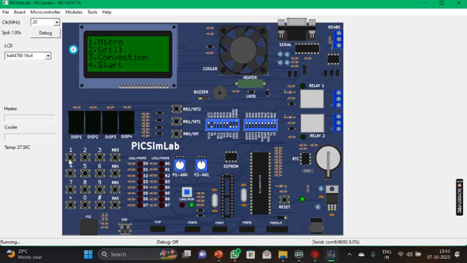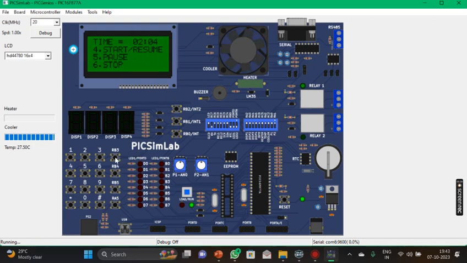See, I'm going to press the key 1 for the micro mode, and it has a power of 900 watts. So I'm going to set the timer as per my cooking requirements, say 45 seconds and 2 minutes. Okay, let's enter. As you can see, the timer is started and the fan is running.